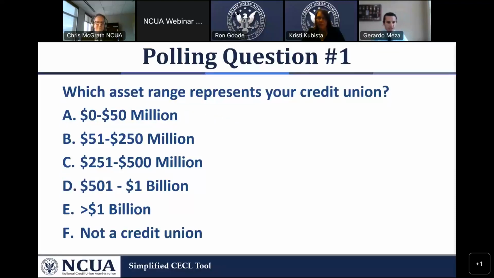Okay, it looks like we have a polling question. Please let us know the size of your credit union by answering the following questions. A, up to 50 million in assets. B, 51 to 250 million. C, 251 to 500 million. D, 501 million to 1 billion. E, over 1 billion, or F, not a credit union.